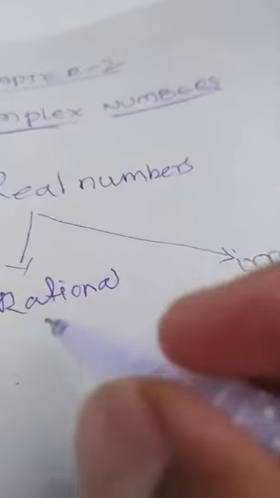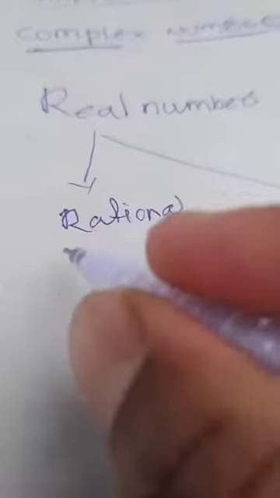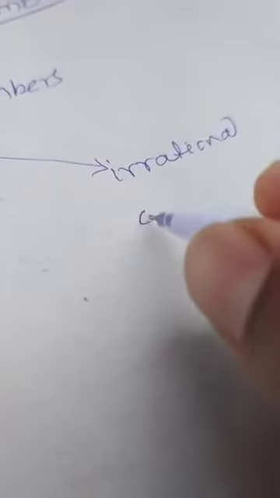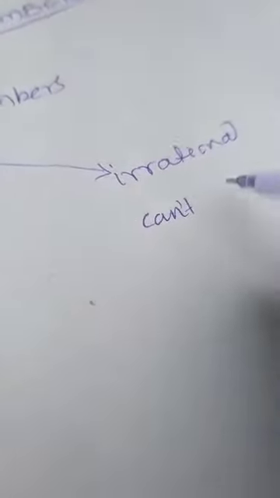Which type of numbers are called rational numbers? Numbers which can be expressed as p by q are called rational numbers. And what are irrational numbers? Numbers which can't be expressed in p by q form are called irrational numbers.